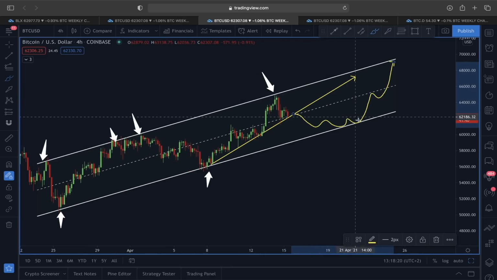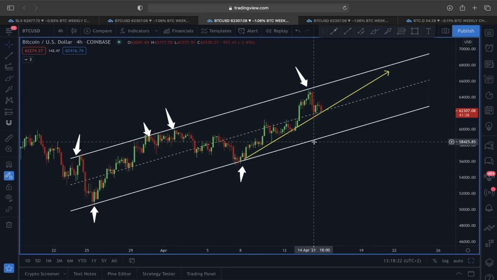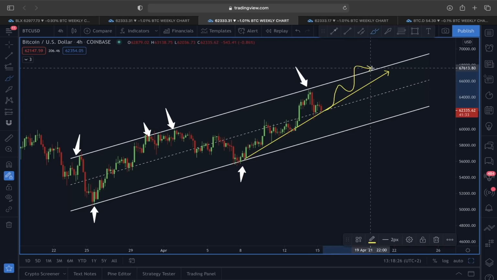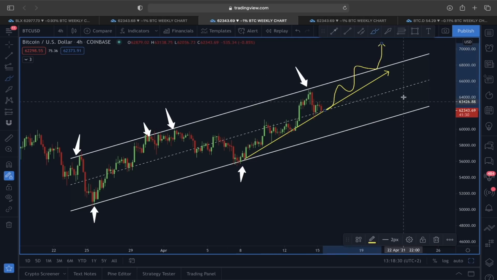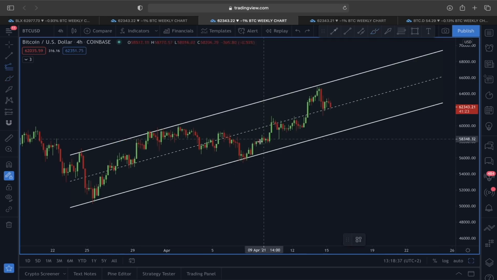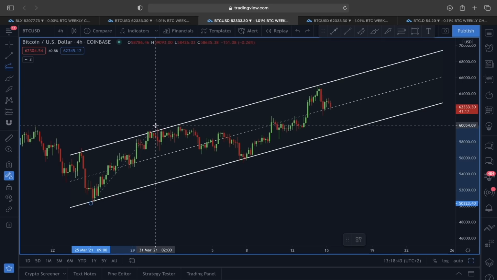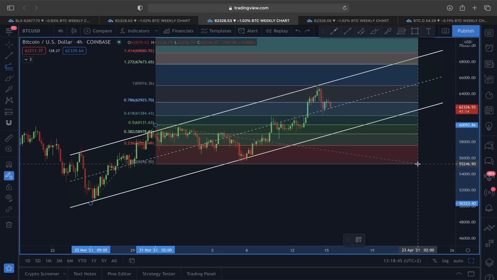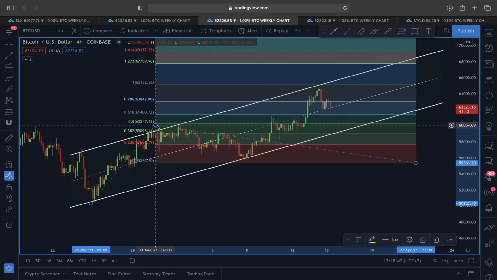So now, if this is going to continue and we are going to see support and a break out of this upper line, which price target are we actually focusing on? In that case, I'm going to simply add this Fibonacci extension, because if you look at this price movement using the Fibonacci extension from this swing low to this swing high, you can see why around this price level we were finding very strong resistance.